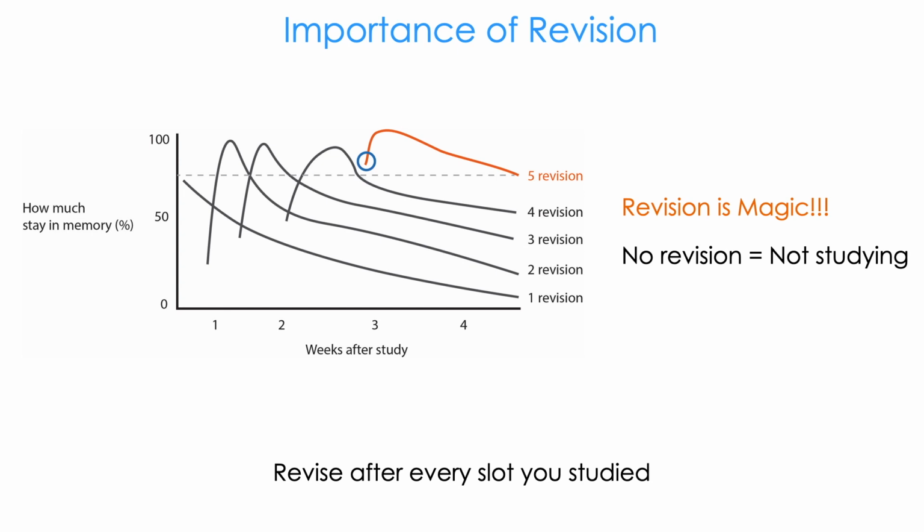Here I am giving a simple graph. The X-axis is the weeks after study. The Y-axis is how much stays in your memory. You see, the first time you revise, it stays around 60%. Within 4 weeks, you lose all the data. But if you keep revising, you can see your retention is more. By the 5th revision your retention is higher, and you start with 90% of memory. So at least you should revise every topic 5 times. So revise after every slot you study. Again I am saying, revision is magic, no revision, not studying.